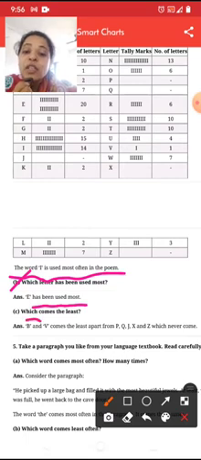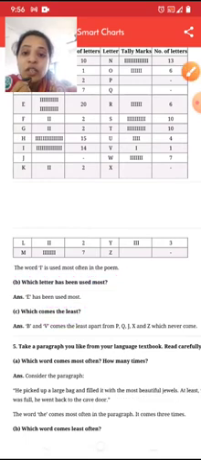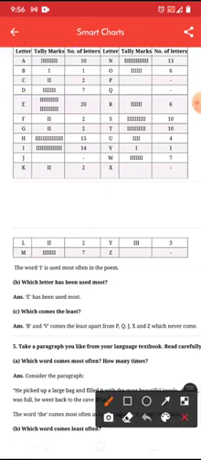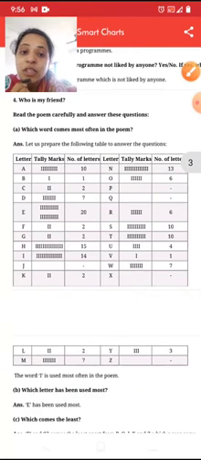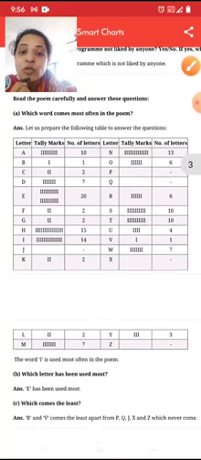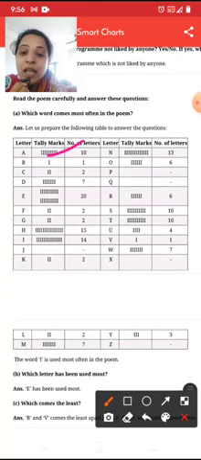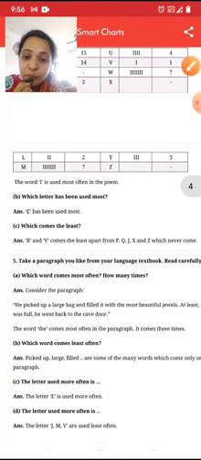Okay, which comes the least? Which is the least one? B, V, P, Q, J, X. Okay, how will you come to know? See, B is used the least, only 1 time, and J is not used at all. P, Q, V, X. Okay, the Z one also. Those are the least ones.